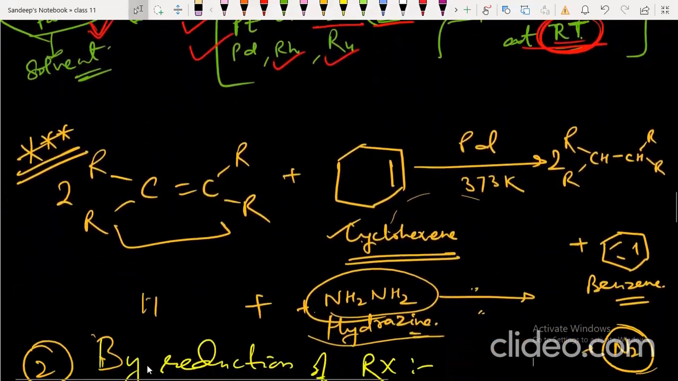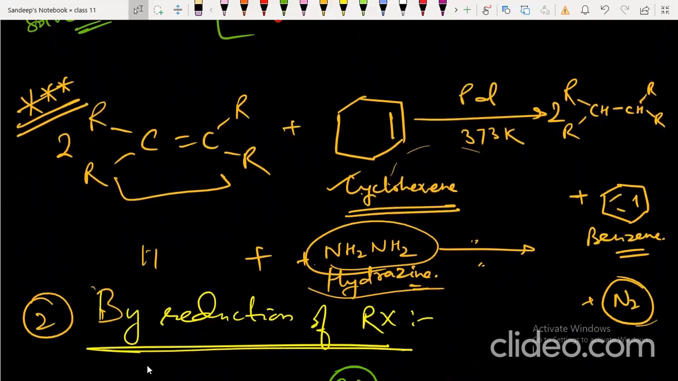If you take an alkene and treat it with cyclohexene, the alkene will get converted into alkane, and the cyclohexene will be converted into benzene. Benzene is quite stable due to its aromatic nature, so the driving force is the conversion of cyclohexene to benzene. This reaction can also be done with hydrazine, the driving force being that it is converted to nitrogen gas, which is quite stable. So the alkane product is the same, plus nitrogen gas.